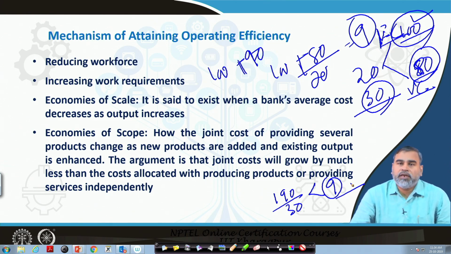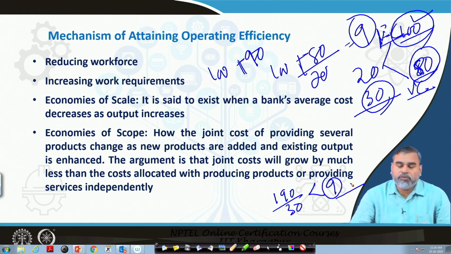Economies of scope we have already defined. Here, we can increase the number and variety of products in the same line of business, because a commercial bank is a financial institution that provides financial products. Instead of confining themselves to a single or very few types of products, they can increase the variety. Within the same logic, they are not incurring much cost in terms of fixed cost, only the variable cost will change. Because of that, the unit cost also will decline.